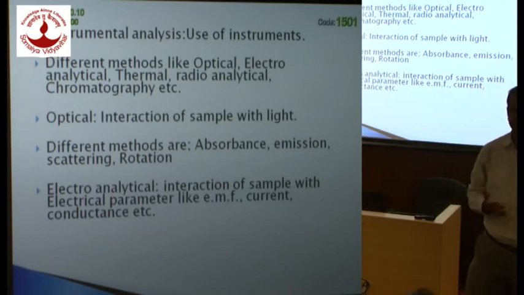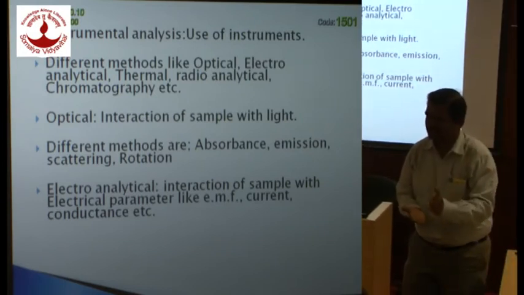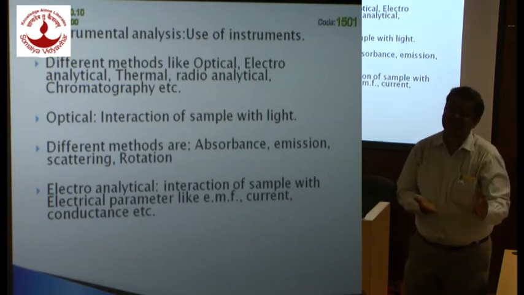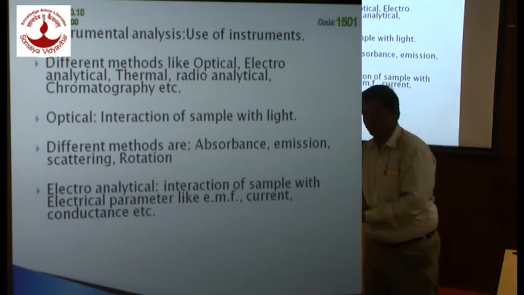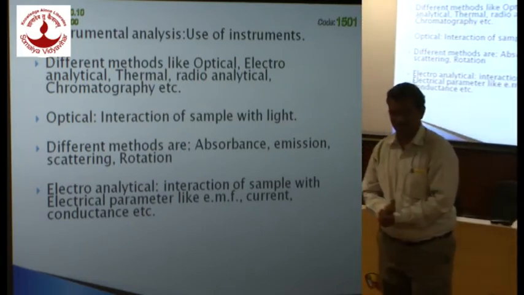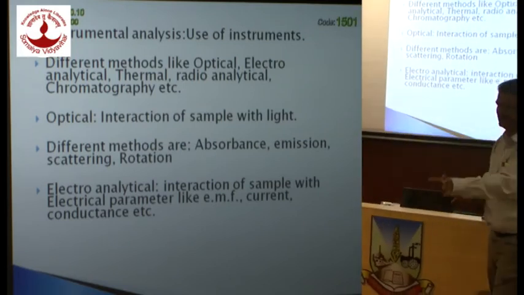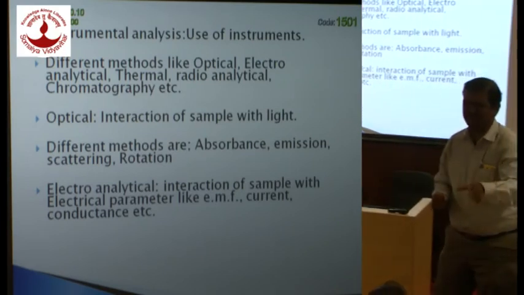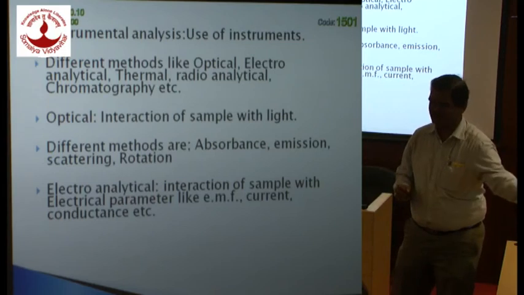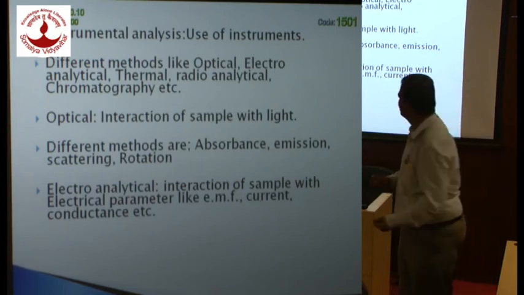So these are two basic emission methods: flame photometry and ICP-AES. Then fluorescence and phosphorescence, again two emission methods. With fluorescence, for some definite samples, you can deduce definite structures from fluorescence analysis. Phosphorescence is delayed fluorescence. Again, these are emission methods.